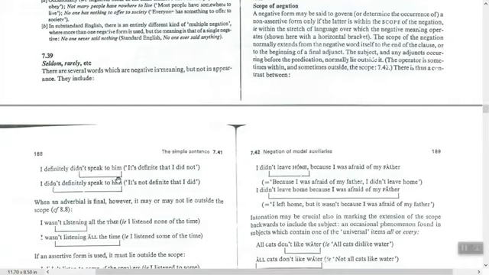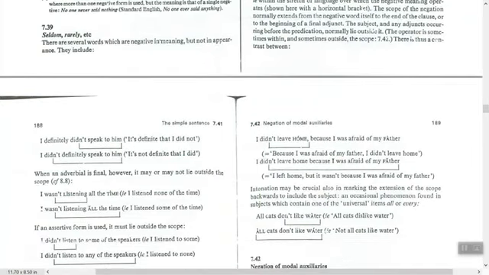So, is there a difference in meaning? Yes. When you say I definitely didn't speak to him, it means it is definite that I didn't. But here, when you say I didn't definitely speak to him, it means it is not definite that I did. You see this example, how it shows the difference in meaning when we put the adjunct before or after the scope of negation. This is the scope of negation after not. We will have more examples to understand what the scope of negation is.